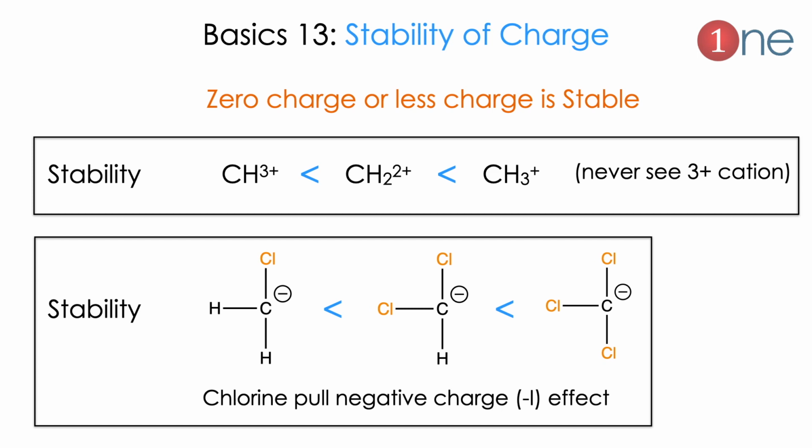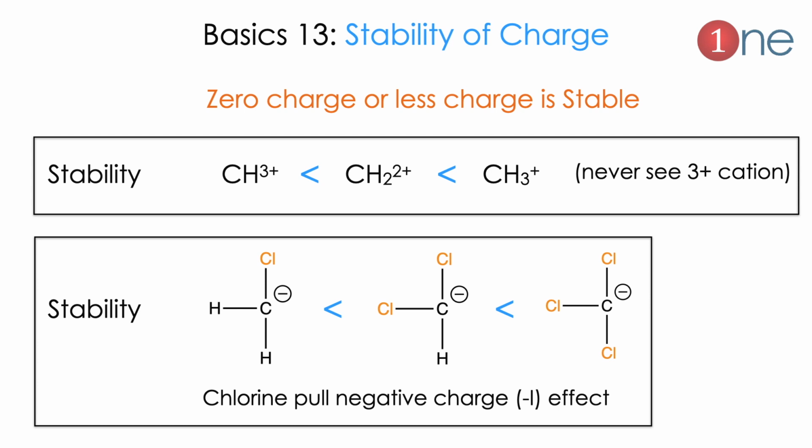Next basic will be stability based on the charges. Normally the charge should be 0 or lesser charge should be stable. Here first we see the example, which is carbocation, which is 3 plus, 2 plus and 1 plus. The high charge is thermodynamically not possible, that's why it's unstable. So CH3 plus we normally see, we never see CH2 2 plus or CH3 3 plus. So the lesser the charge, the more stable.